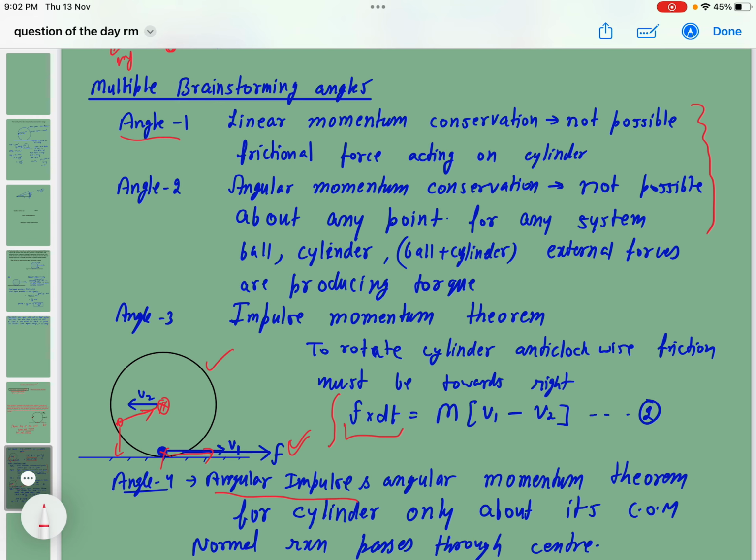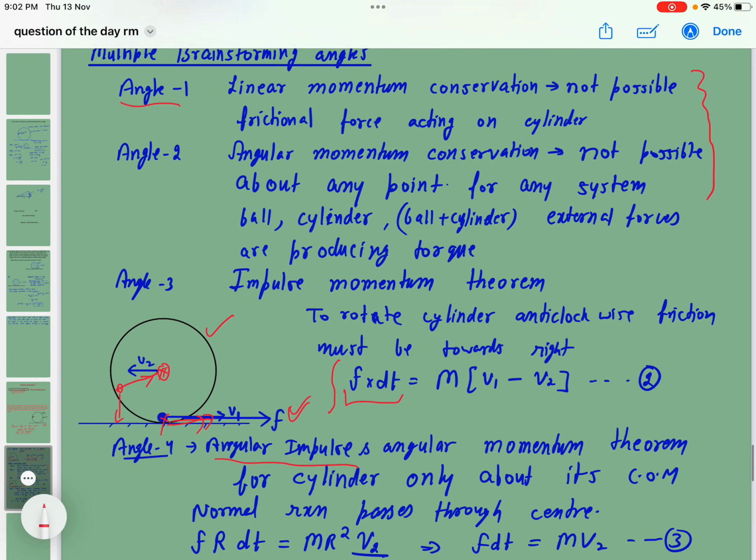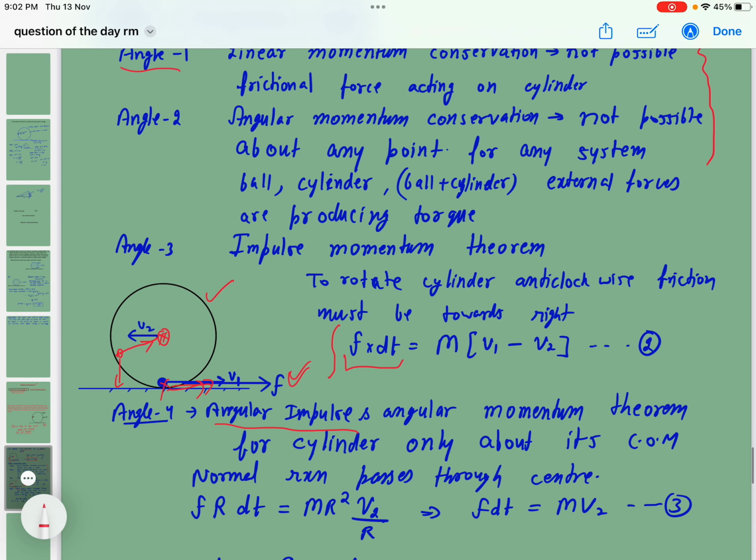The other force is friction. If you apply the angular impulse theorem on the cylinder only, then we can get another equation. The normal reaction passes through the center, so the integration of F r dt is equal to the change in angular momentum of the cylinder only.